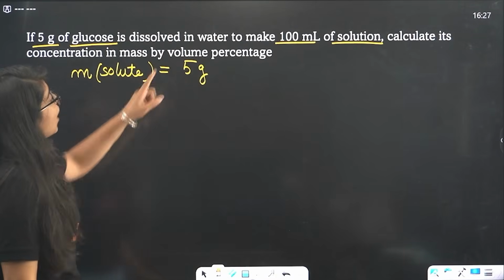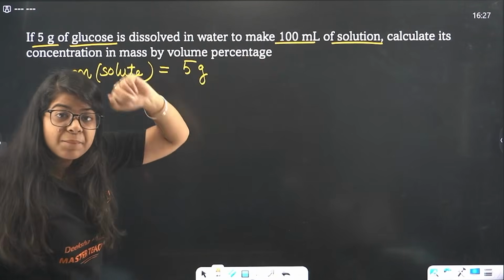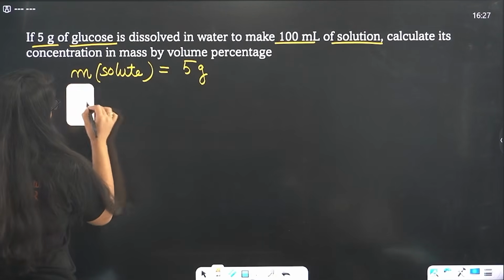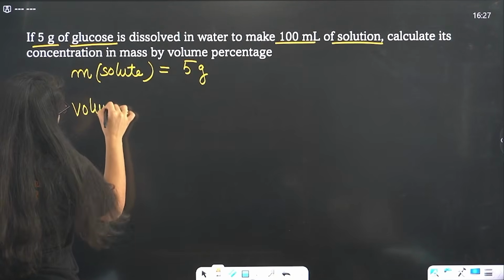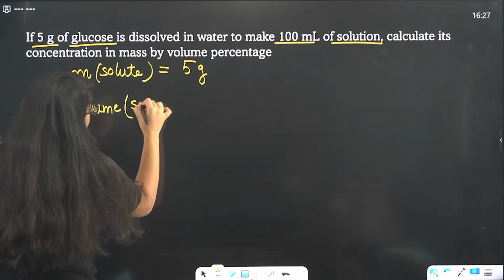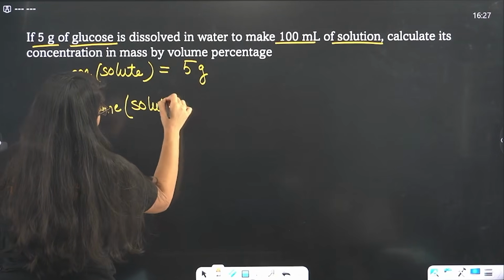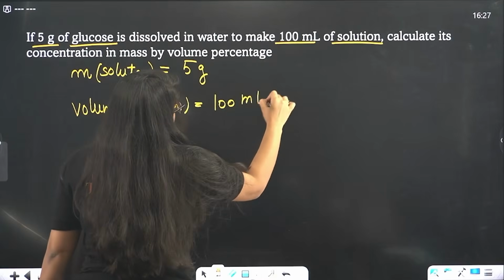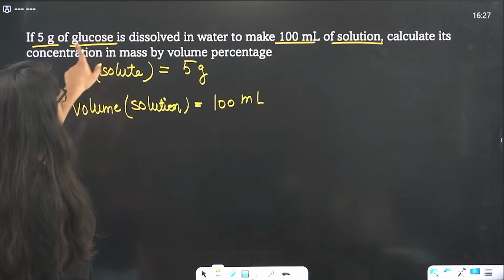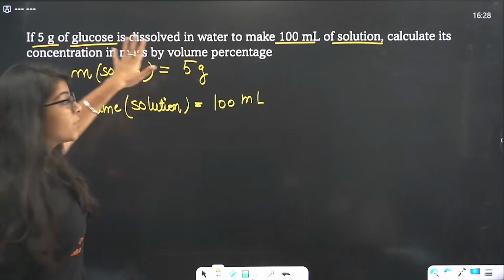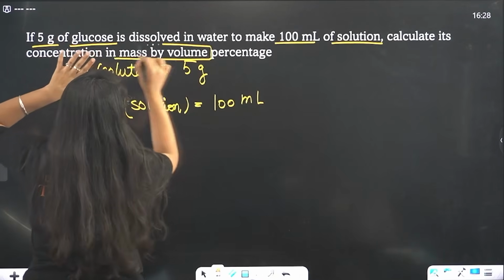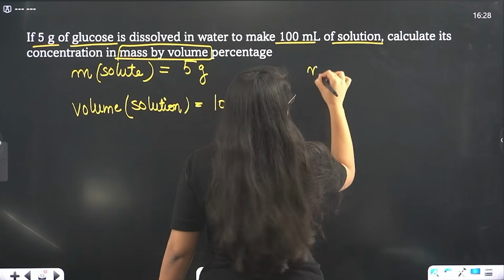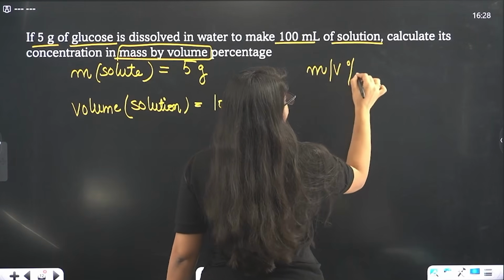Understood? Now this is 100 ml. Is it mass or is it volume? Ma'am, this is volume. Correct. So the volume of your solution, not your solvent, it's a solution, is 100 ml. Now what we have to calculate is mass by volume. Pay attention to this. Look at this very carefully. It is mass by volume. Done. So we will write mass by volume percentage like this.